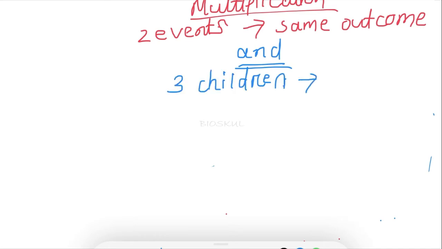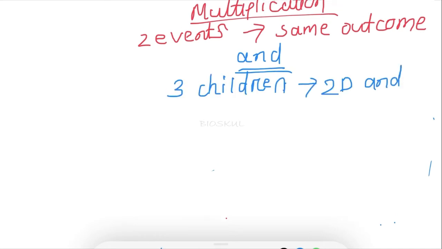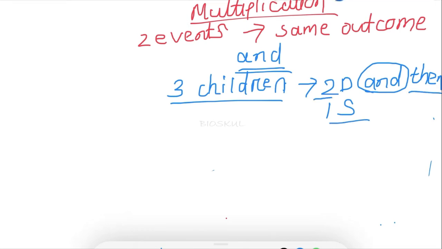Let's understand it. A couple has 3 children. Out of the 3 children, 2 daughters and then 1 son. You know, here the events are independent. Also the sequence is mentioned, right? Like first they have 2 daughters and then 1 son. Okay. So in the question, just focus on the word 'and'. If 'and' is present, then definitely we will solve this question by applying the multiplication rule. Okay. So 2 daughters and then 1 son.